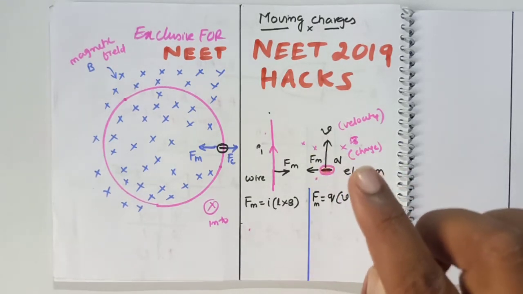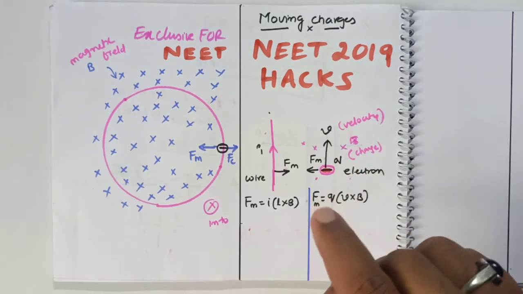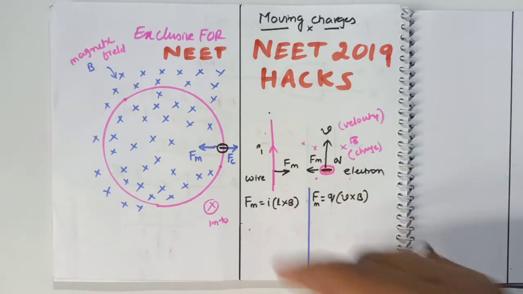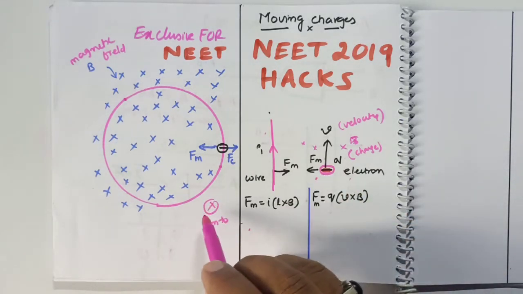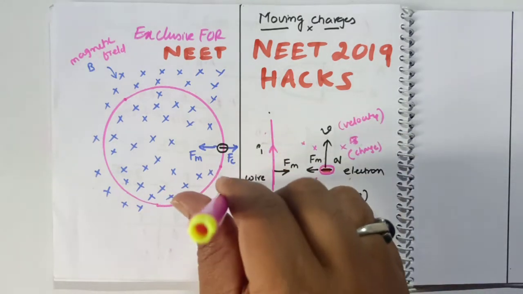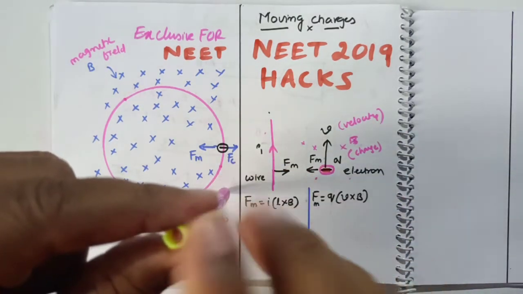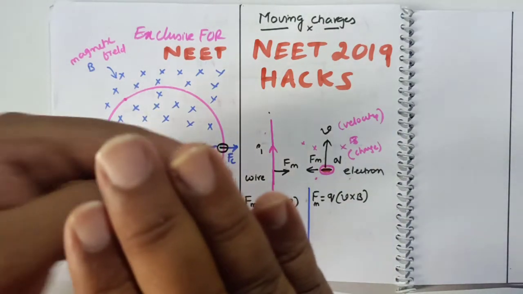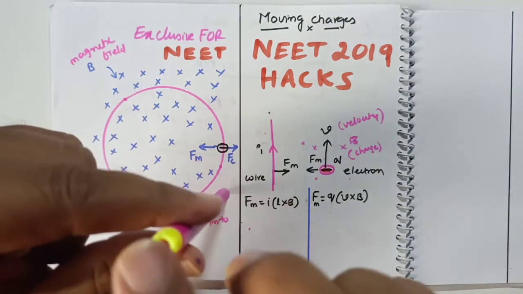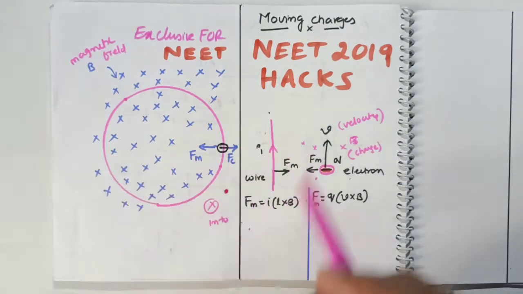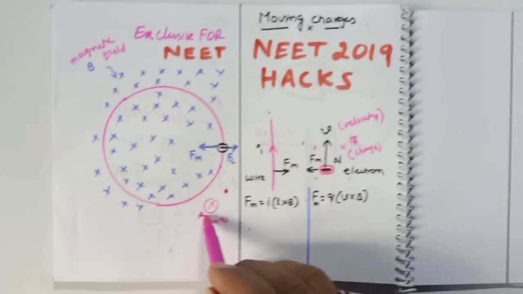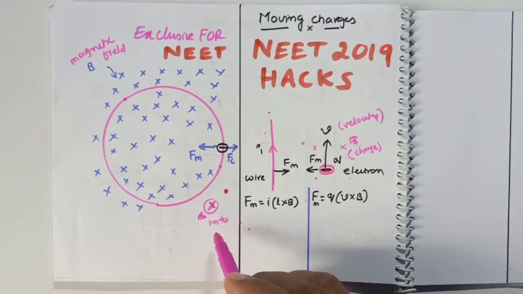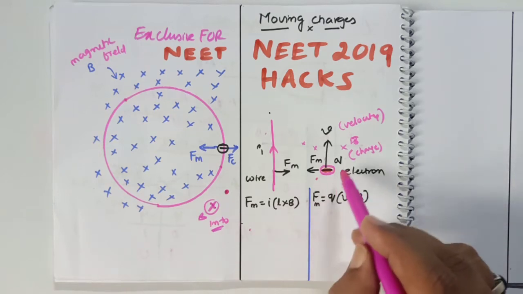Above the paper there is a north pole, and below the paper there is a south pole, and magnetic lines of force always travel from north pole to south pole. Here into represents that the magnetic lines of force are traveling from above the paper into the paper. That is the meaning of the magnetic field. So what is the magnetic field direction now? Perpendicular to the paper, into the paper. That's why the into symbol is there here.